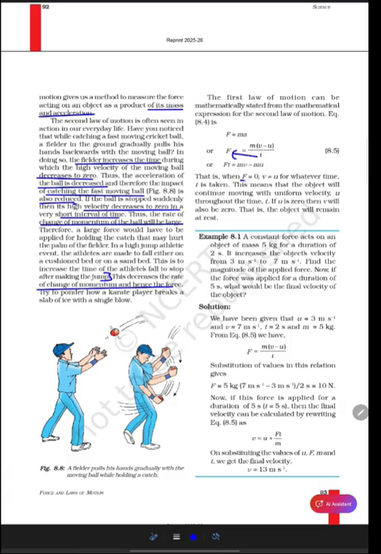That is, when force is equal to 0, v is equal to u for whatever time t is taken. This means that the object will continue moving with uniform velocity u throughout the time t. If u is 0, then v will also be 0. That is, the object will remain at rest.